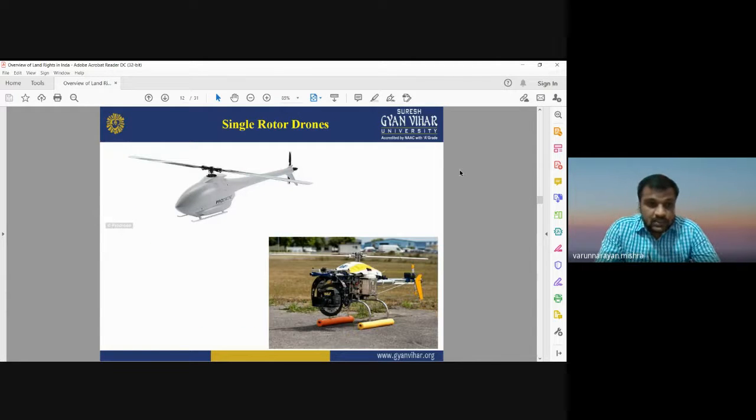So you see these are some photographs showing what single rotor drones look like. You see it's very similar to a normal helicopter in design as well as structure. It has only a single rotor, single wing, and a tail to stabilize and control its direction and flight. It may be a little complex in terms of its design and operation. So it is not normally used by professionals, but it can be used for large scale mapping by trained professionals, by skilled persons.